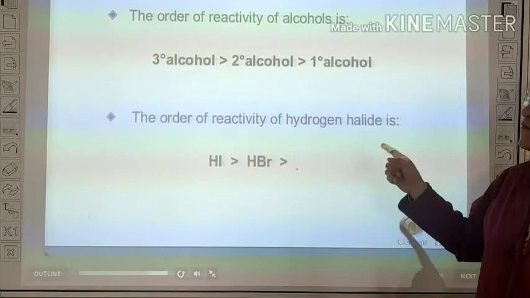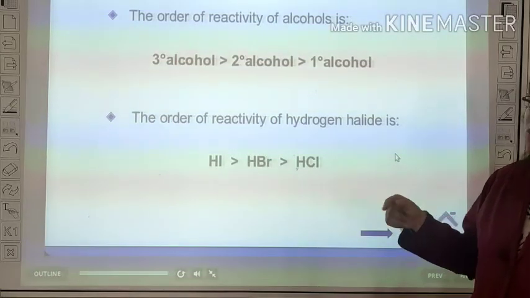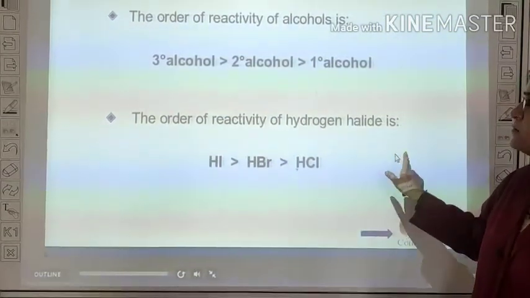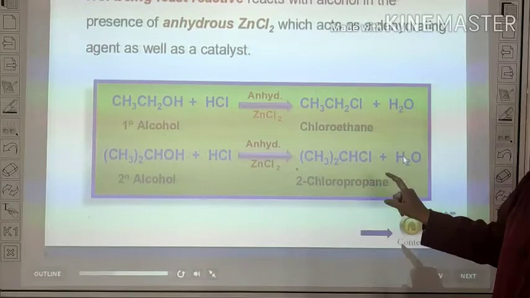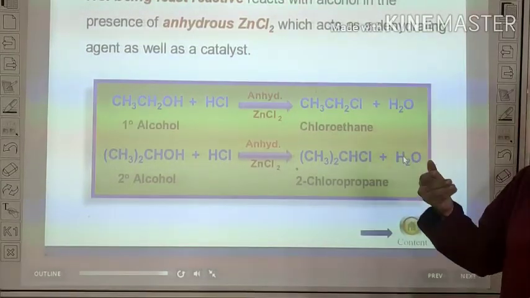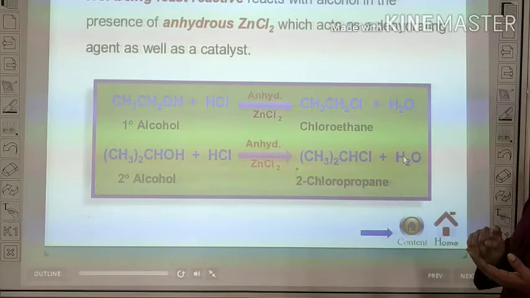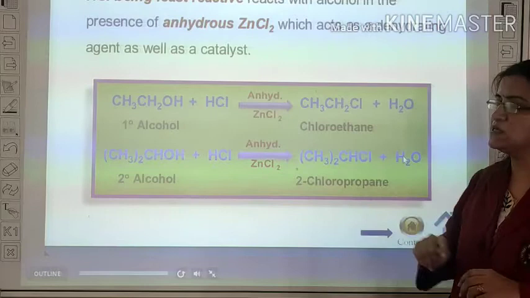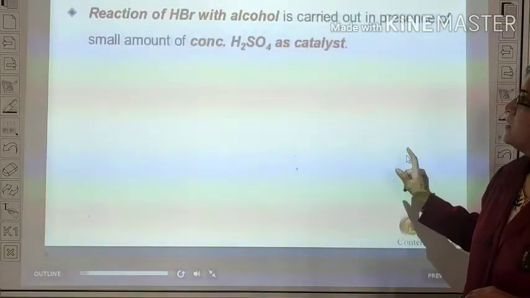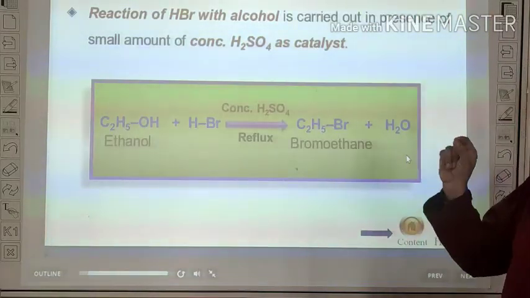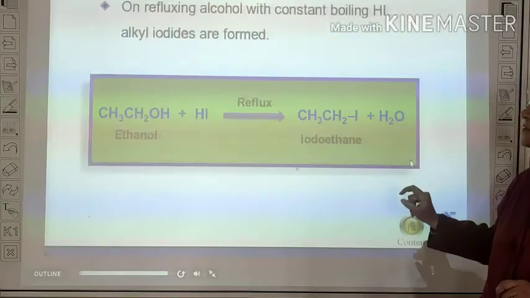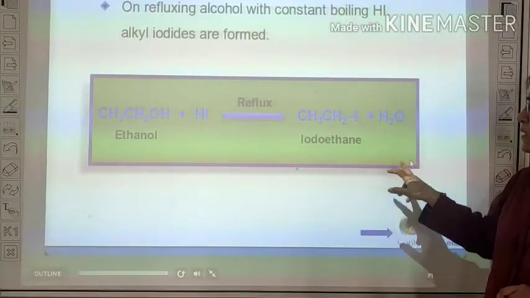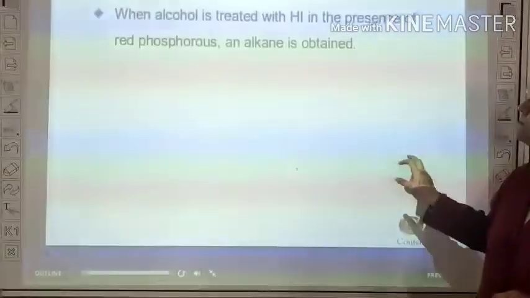The order of reactivity of alcohol is as follows: tertiary alcohol reacts faster with HI than secondary, and secondary reacts faster than primary. Among different hydrogen halides HCl, HBr, HI, HCl being least reactive, it reacts in the presence of zinc chloride. HBr reacts with a small amount of concentrated sulfuric acid. HI needs no catalyst on constant boiling, and they form alkyl halide.